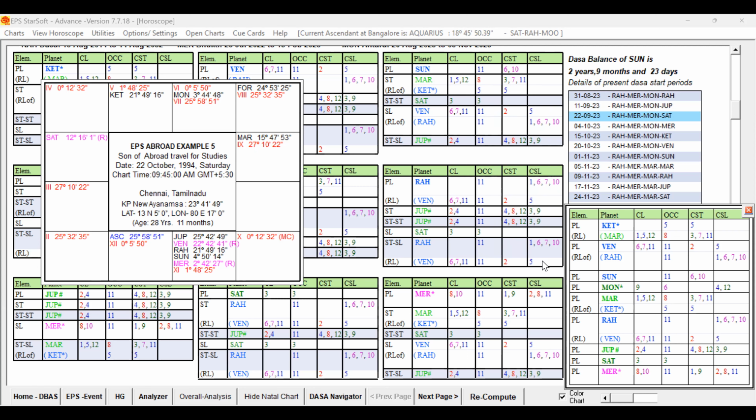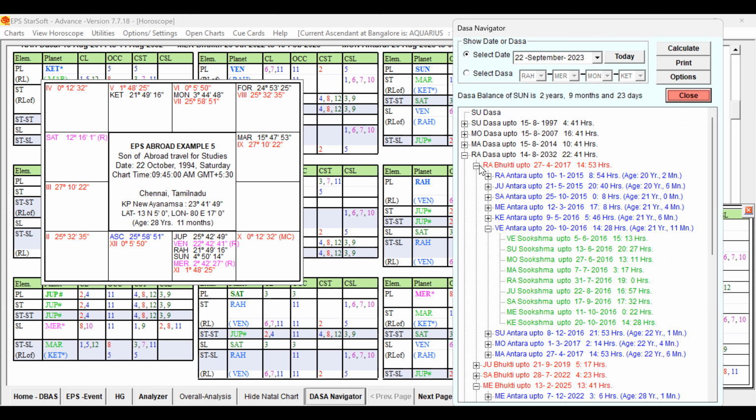At the time when that native completed his undergraduation, Rahu Dasa, Rahu Bhukti was running. Rahu Dasa, Rahu Bhukti, Venus Antra was running when he completed. Actually, Ketu Antra itself was almost completed, and during Venus Antra he got the degrees.